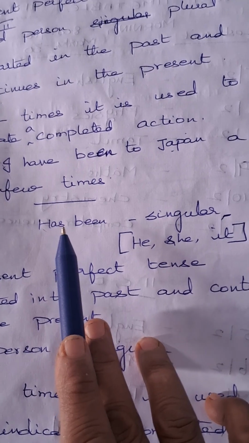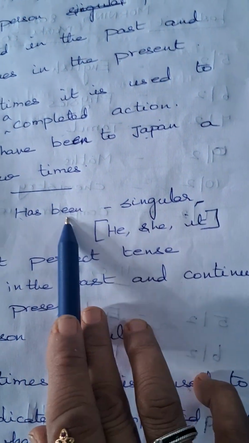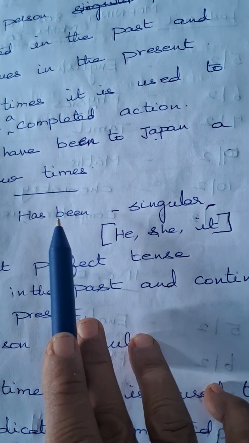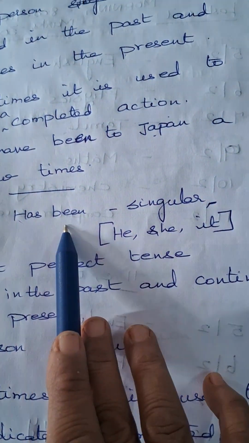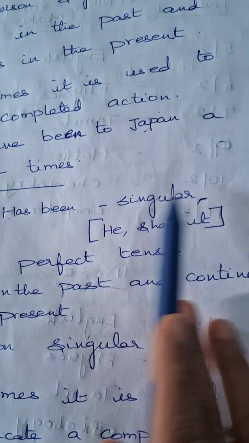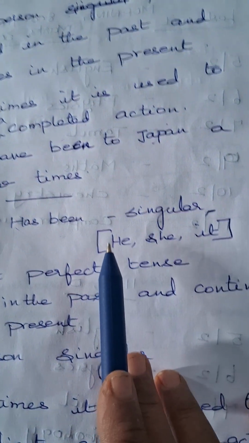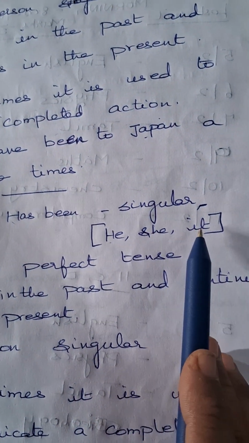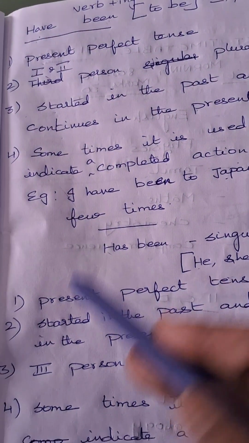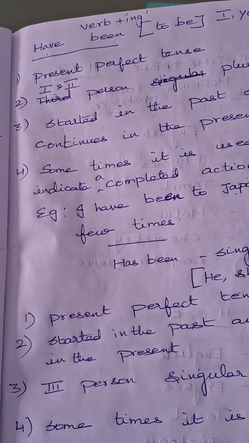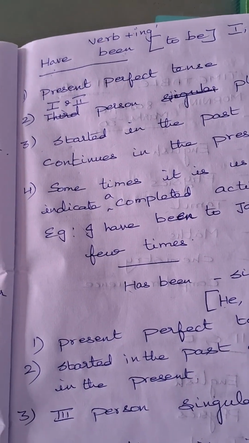Now, let us go for has been. Has been, you all know, will come for present tense only. It is not for past tense. Have and has come for present tense, but has comes for singular, that is he, she, it. It comes in present perfect tense. You all know what is present perfect: have, has, had is perfect.